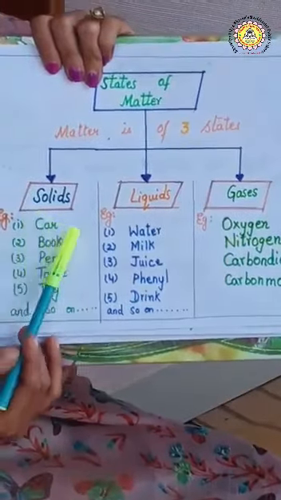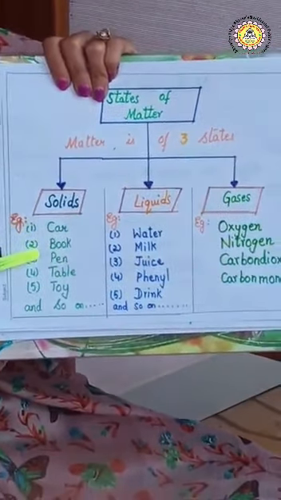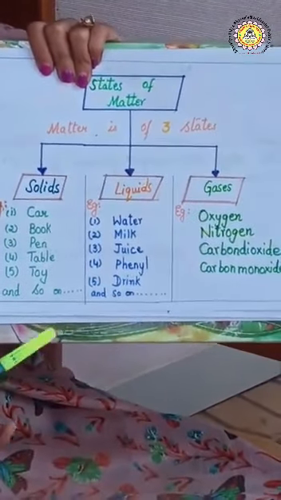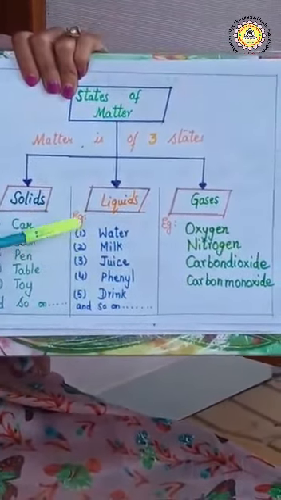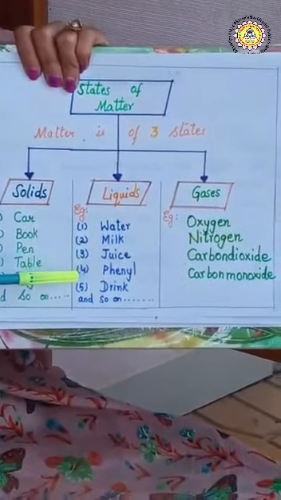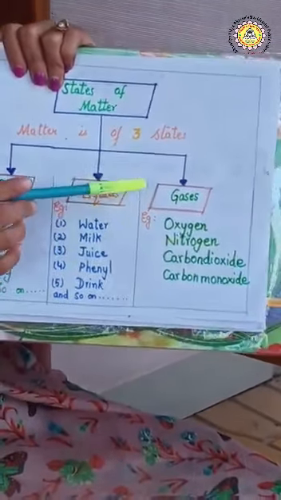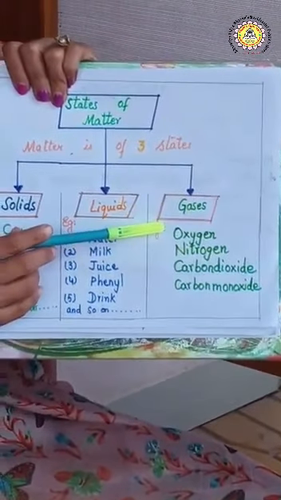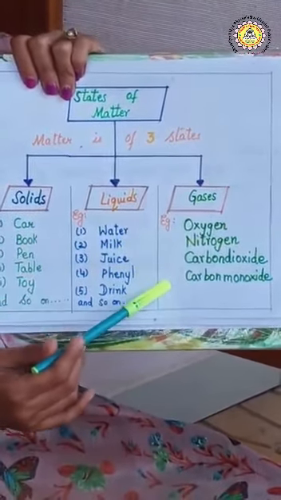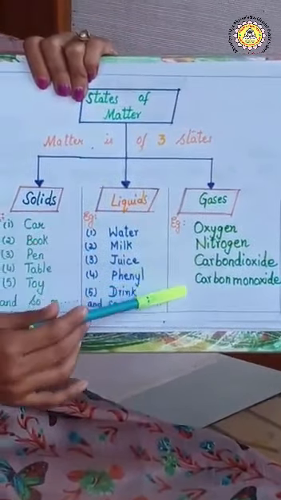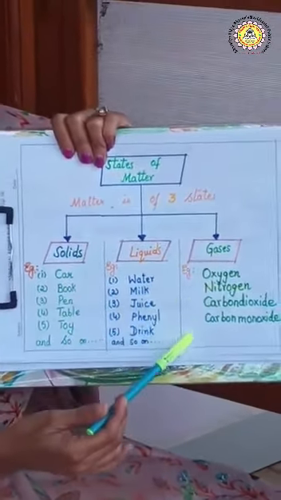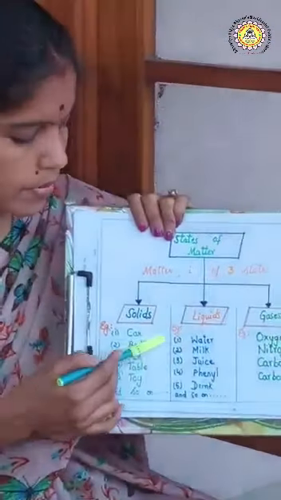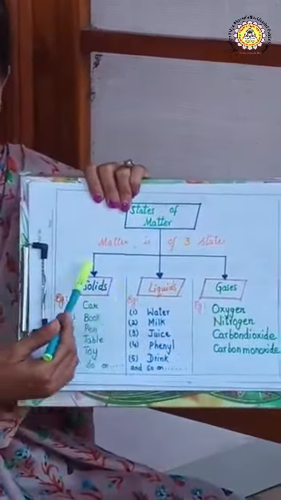Can you give some examples for solids, children? Let me tell you. Examples of solids, children: car, book, pen, table, toy and so on. So many things are there. Examples for liquids are water, milk, juice, phenyl, any drinks and so on. Examples of gases are oxygen, nitrogen, carbon dioxide and carbon monoxide. Today we will complete solids, children.